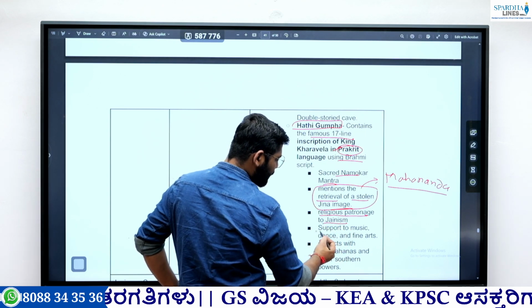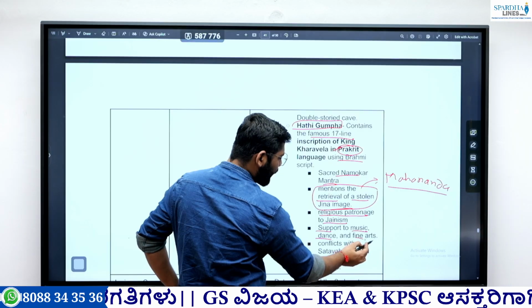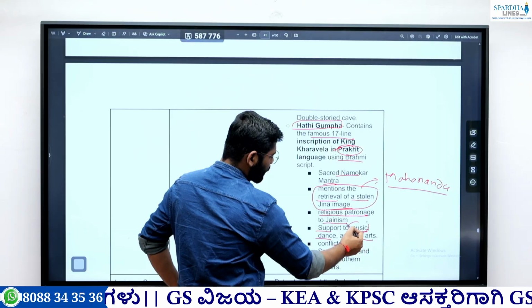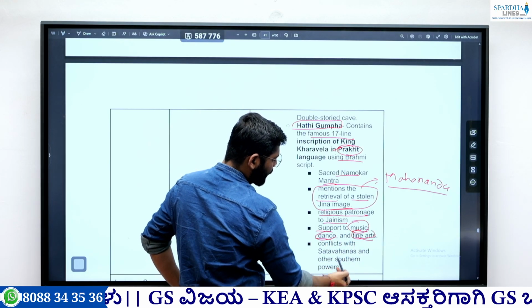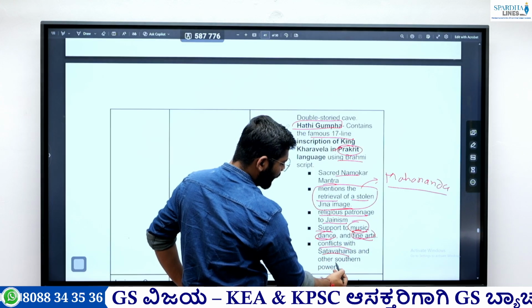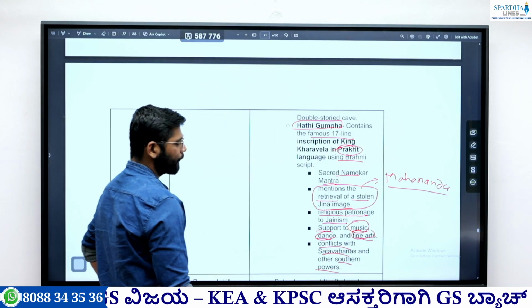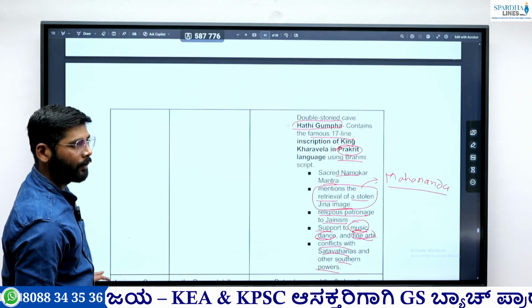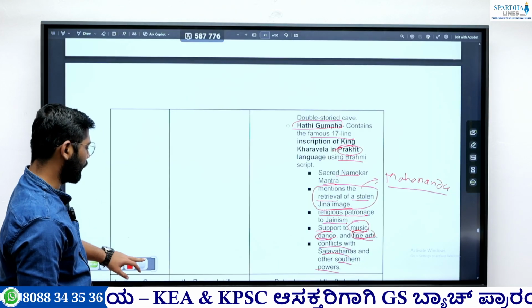Then it mentions Kharavela's religious patronage to Jainism. Also, it mentions his support to music, dance, and fine arts. So it not only belongs to Jainism, but also mentions support for music, dance, and fine arts. Also, it mentions Kharavela's conflict with the Satavahanas and other southern powers. So these are the important things we need to remember about the Hathigumpha and this Khandagiri cave.